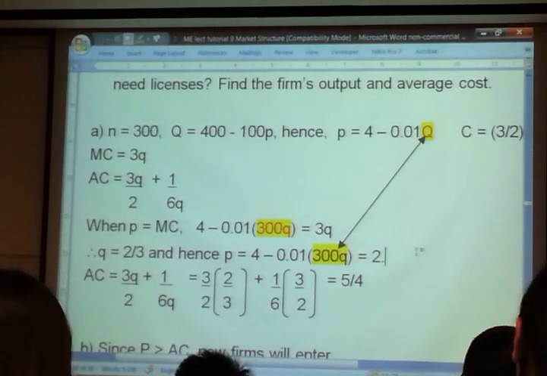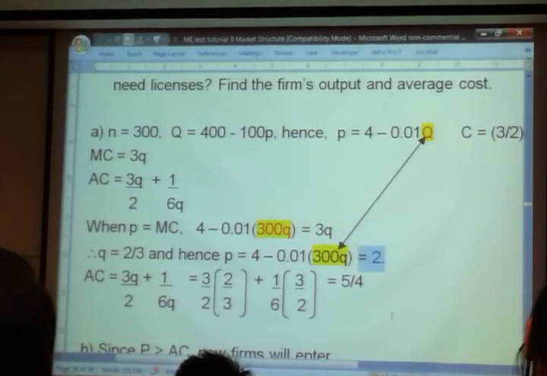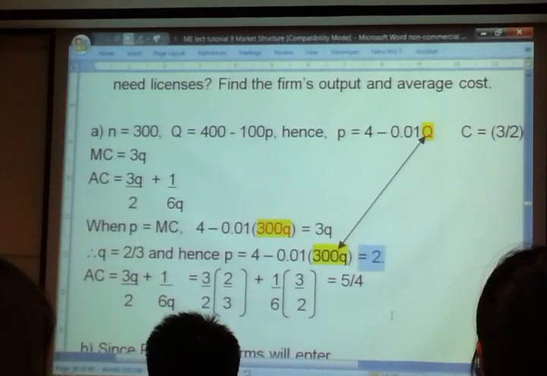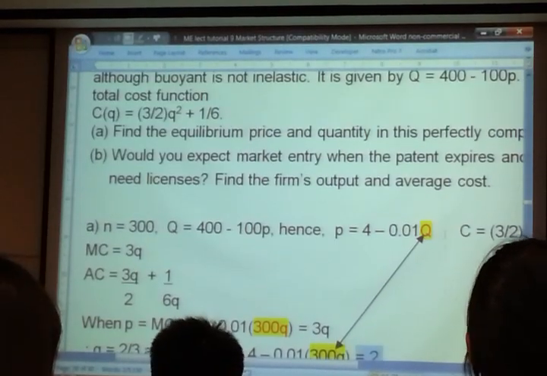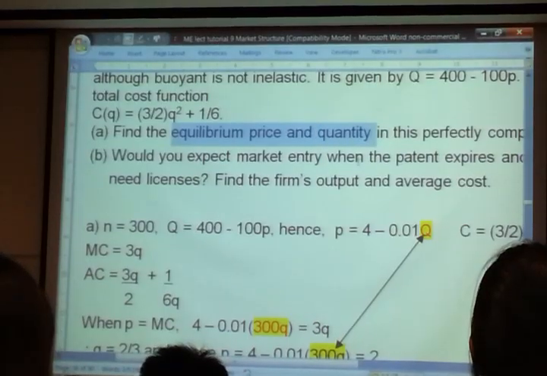So I can find the market price here. Put Q equal to 2 inside here, so the market price is 2. Okay, so that's our answer. Simple. Next, we will find the equilibrium price and quantity produced by each firm.